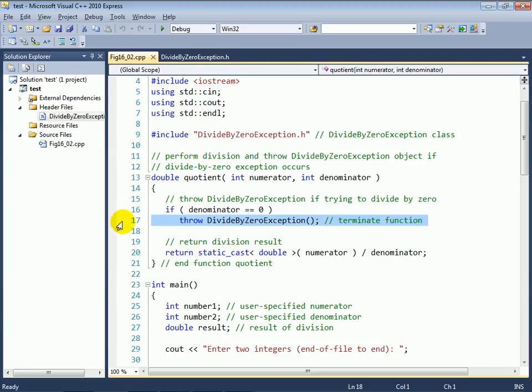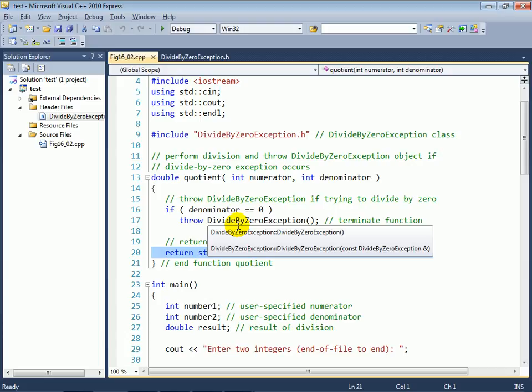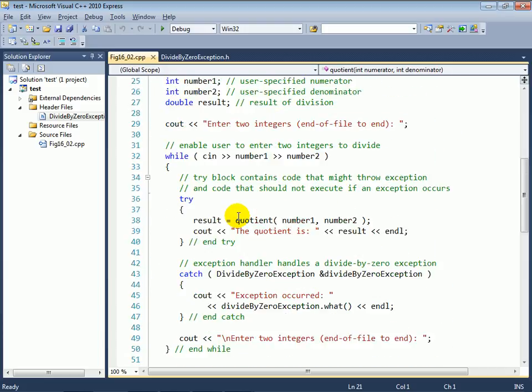Now, when a throw statement executes, the function in which it's executed terminates immediately. So we would not even try to calculate the numerator divided by the denominator as we're doing at line 20. Instead, it just terminates the function quotient immediately, and the object that was thrown is sent back to the calling point in the program, line 38.